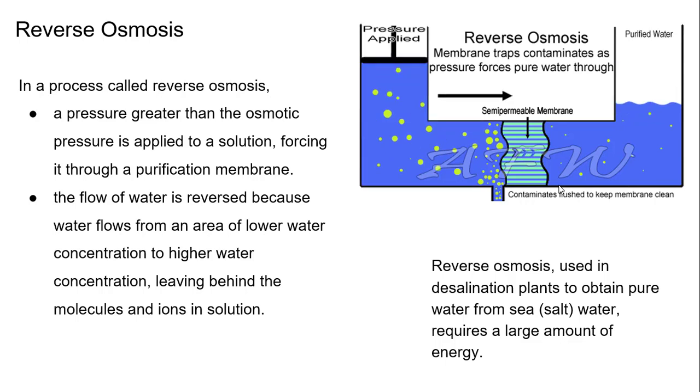Reverse osmosis is a process where a pressure greater than osmotic pressure is applied to a solution, and it forces the flow of water to go from an area of lower water concentration to a higher water concentration. This is what they use in desalination plants where they obtain pure water from seawater. The ions will be left on one side and the water will flush through.